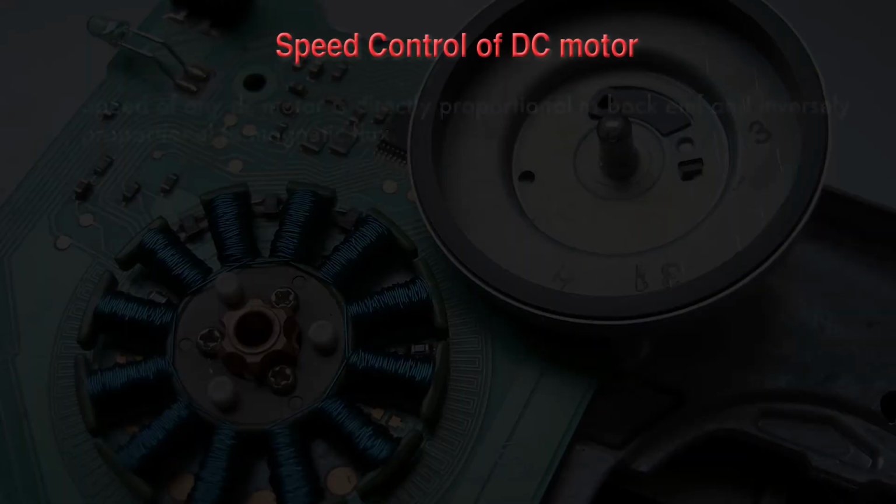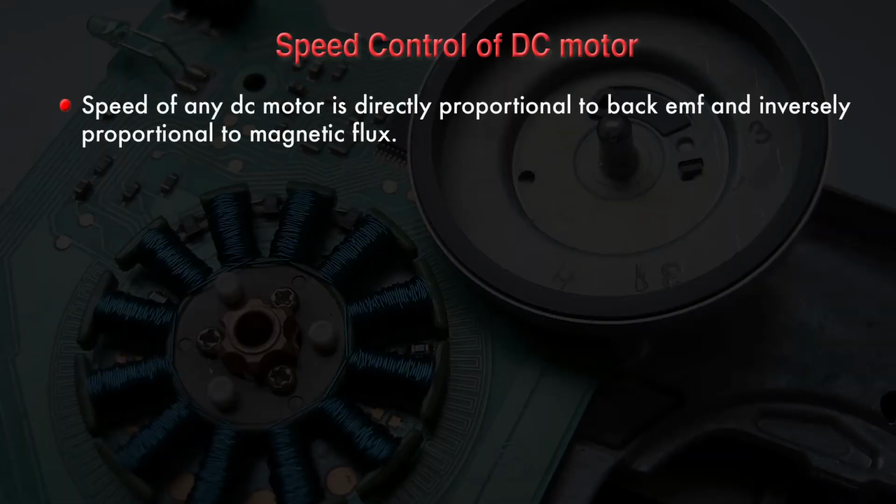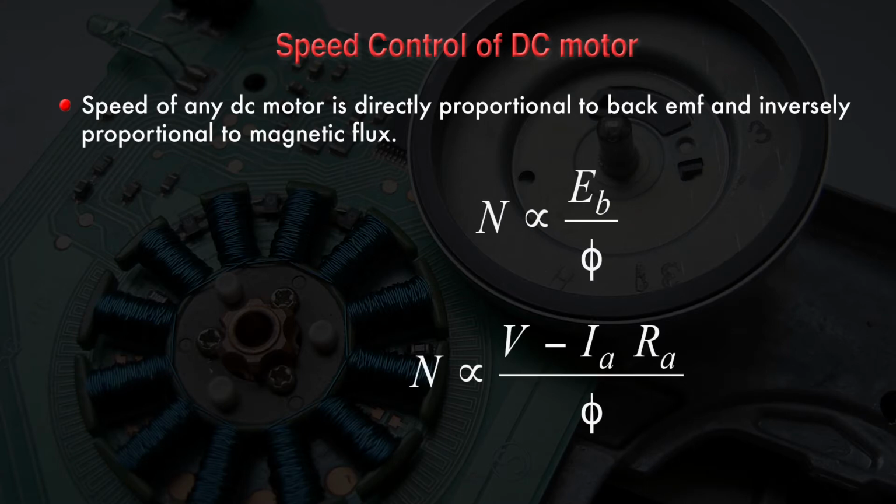Now we are going to discuss the speed control of the DC motor, how you can control the speed of DC motor. As you know, speed of any DC motor is directly proportional to back EMF and inversely proportional to magnetic flux. So you can understand this formula. N is directly proportional to Eb upon phi, where Eb is a back EMF and phi is a flux.